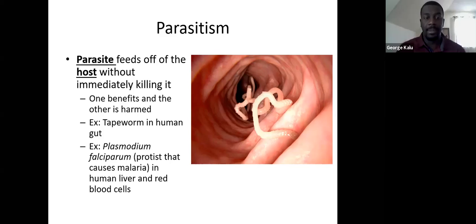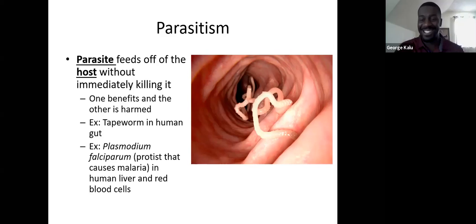Another example is Plasmodium falciparum, which is the protist that causes malaria. This particular protist lives inside either the human liver or the red blood cells. It lives off of the host that way, while also producing malaria in the individual. Again, it benefits itself by utilizing the resources and nutrients, and at the same time it causes malaria.